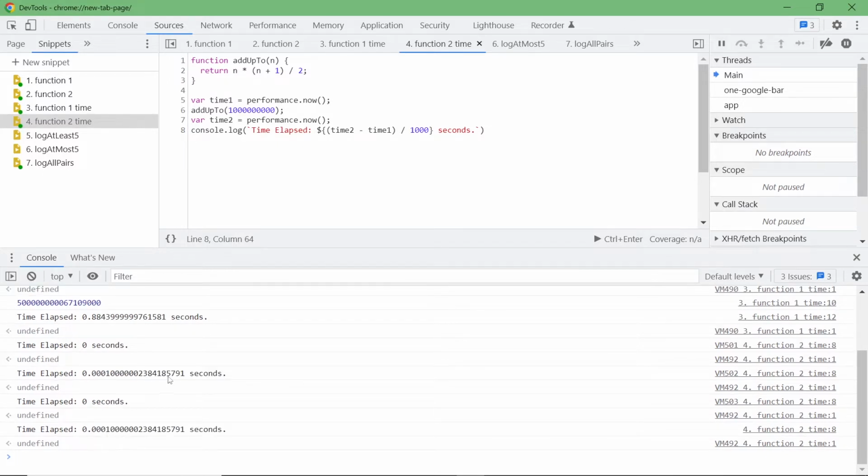But you can see that every time I run it, I get a slightly different number, and that's even on my own computer. I have 32 GB of RAM, and it might be different for your computer, or for the server that we will be running this code on. So how do we determine which code is better without using performance.now, because it gives us a different output each time?